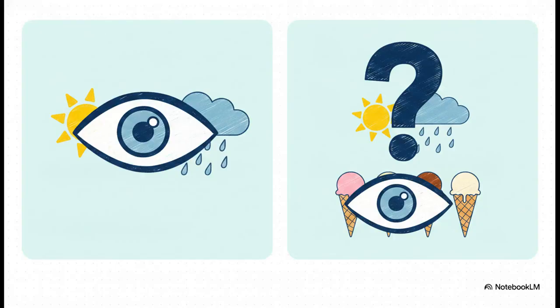But here's the critical complication. In a standard Markov chain, the events, like the weather, are completely visible to us. We can just observe them directly, tally them up, no problem. But in our 2799 mystery, the weather is totally hidden from us. All we can see are the resulting actions, which are the number of ice creams eaten, and that right there turns our mathematical model into a hidden Markov model, or HMM. The causal factors, the states, are completely invisible, and we only see the outputs, or observations, that they generate. So the crucial point here is that we basically have to work backward from what we can observe to uncover the reality that we can't.